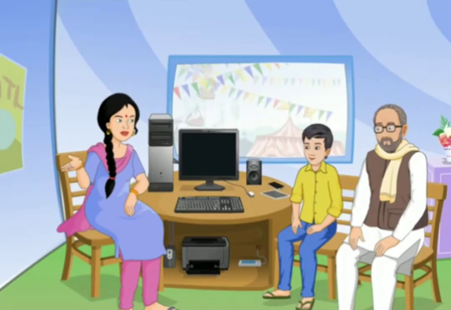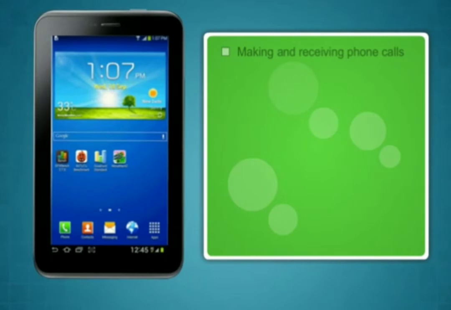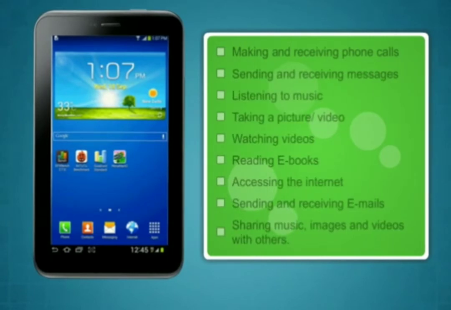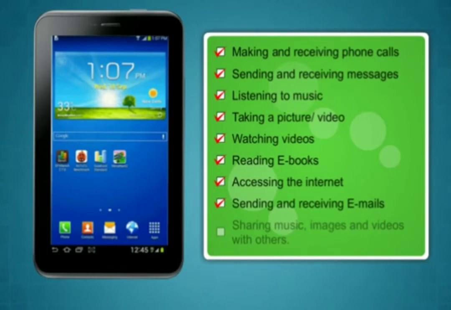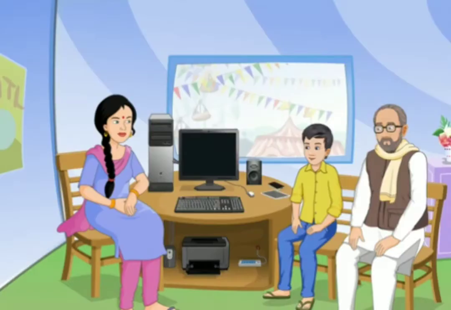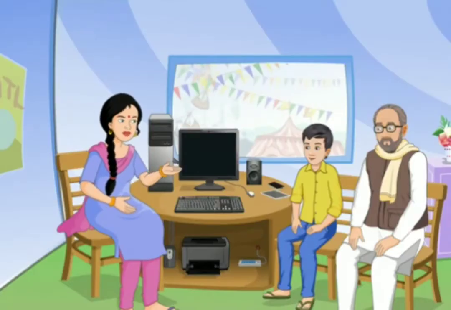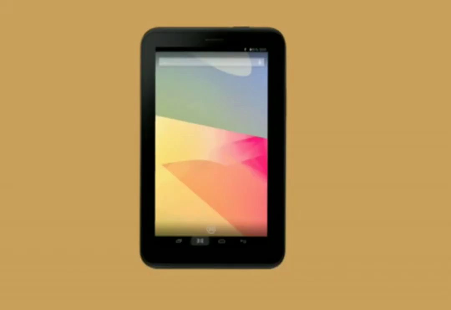Let's discuss about some of the features of a tablet. Most tablets can be used for the following purposes: making and receiving phone calls, sending and receiving messages, listening to music, taking a picture or video, watching videos, reading e-books, accessing the internet, sending and receiving emails, sharing music, images and videos with others.